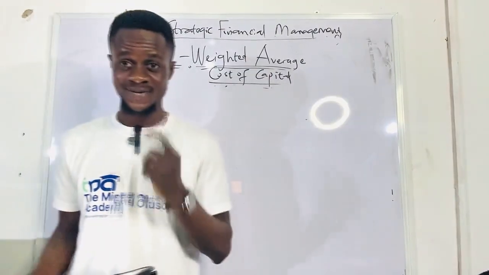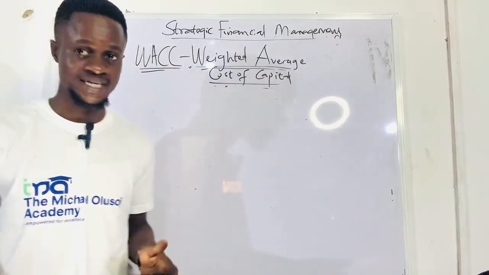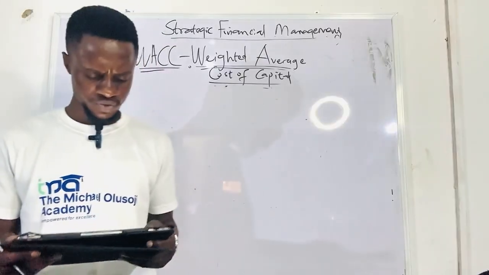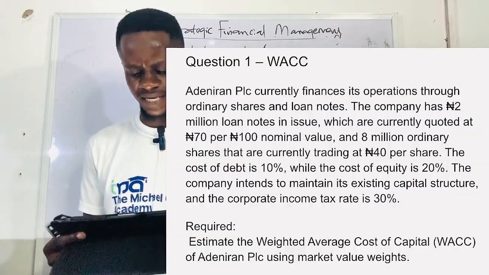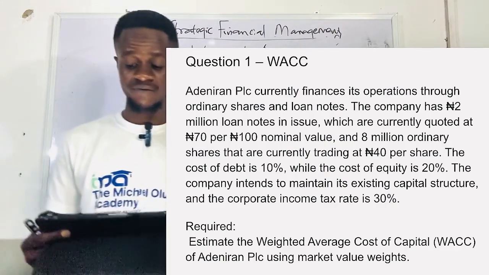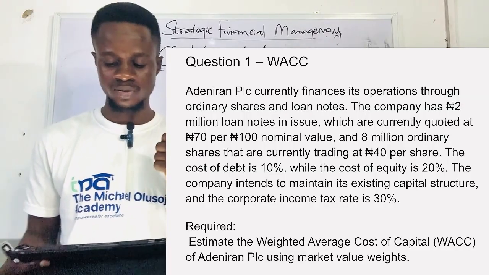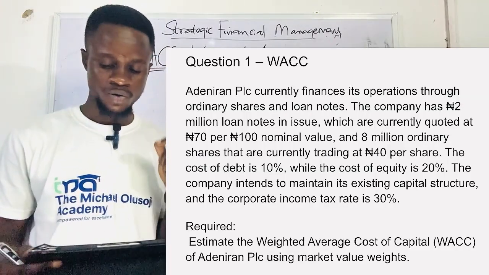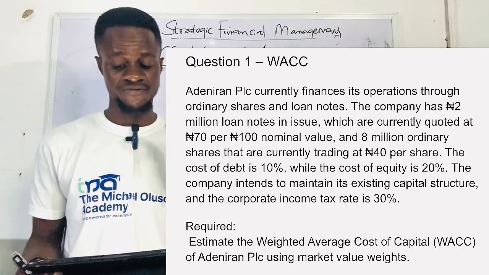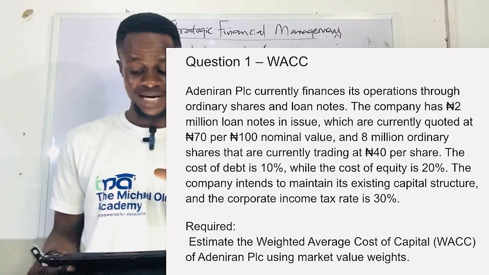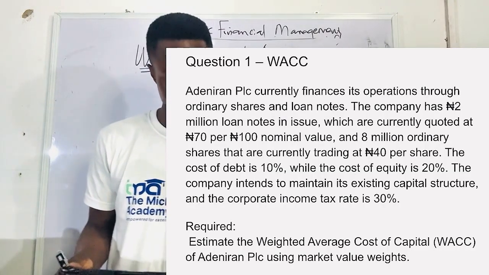All right, guys, are you ready for the first question we're about to solve? Let's get right into it. The first question says: Adeniran PLC currently finances its operations through ordinary shares and loan notes. The company has 2 million loan notes in issue, which are currently quoted at 70 per 100 nominal value, and 8 million ordinary shares that are currently trading at 40 naira per share.